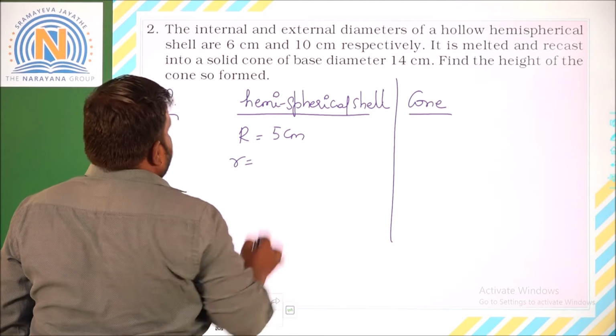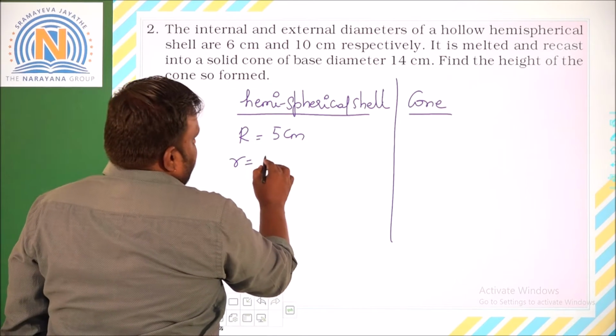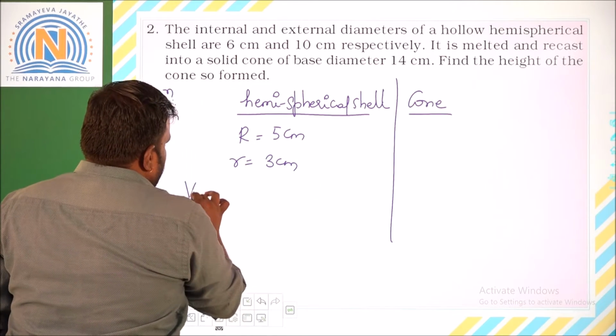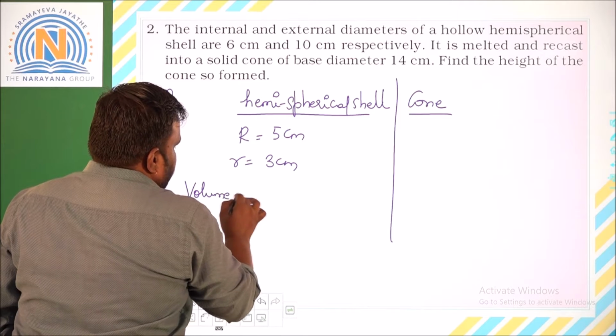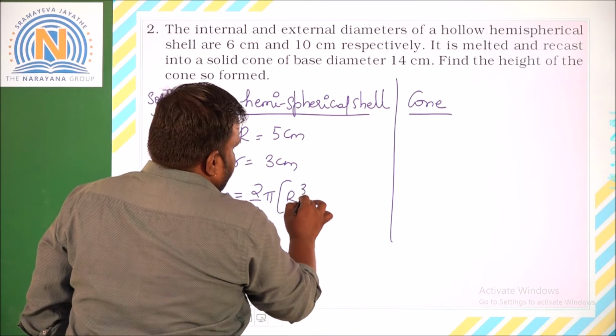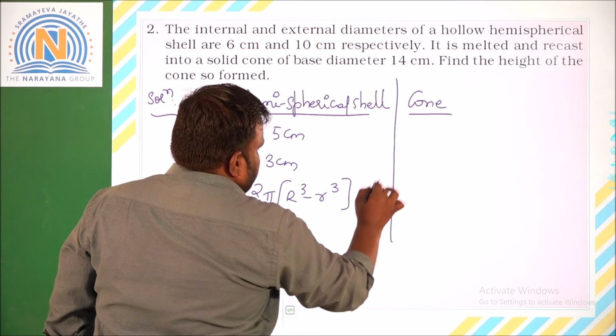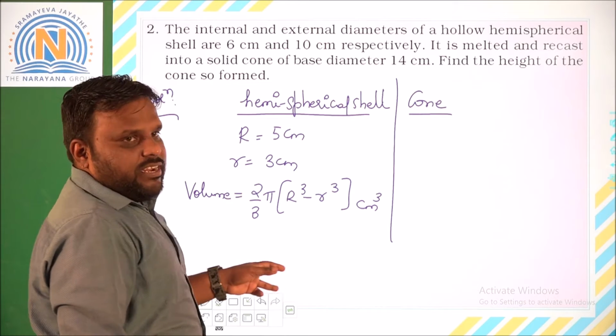And the internal diameter is 6, so radius will be 3 centimeters. So volume of the hemispherical shell is equal to 2 by 3 pi into capital R cube minus small r cube, cubic centimeters. Here is the volume of the hemispherical shell, we got it.